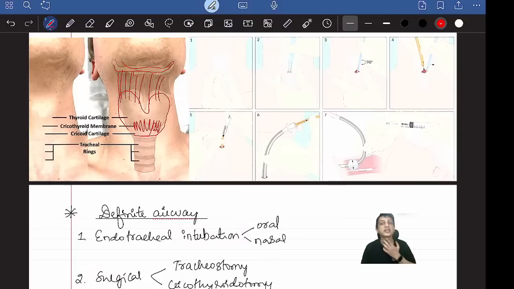Between the thyroid cartilage and the first prominent tracheal ring, the cricoid, there is a small gap. That is the cricothyroid membrane. You can't do all these things here, but just to explain, in the neck there is a space, and there you put a needle.